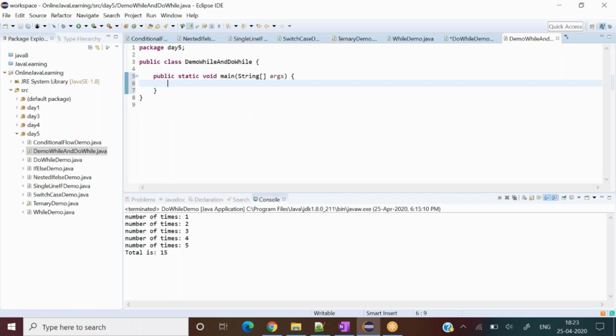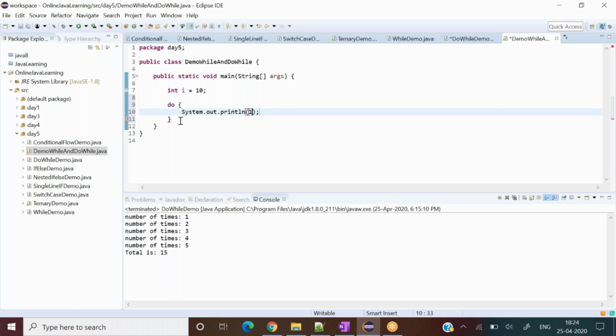I come here to main, and let's say int i equal to 10, and do this: System.out.println i, and then i minus minus, and then while i is greater than 1.